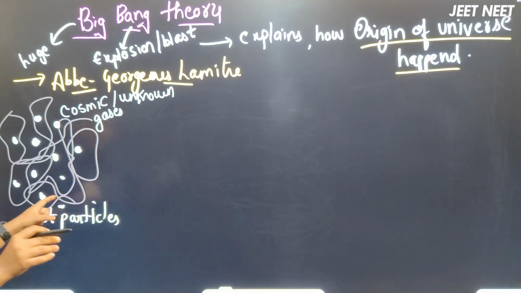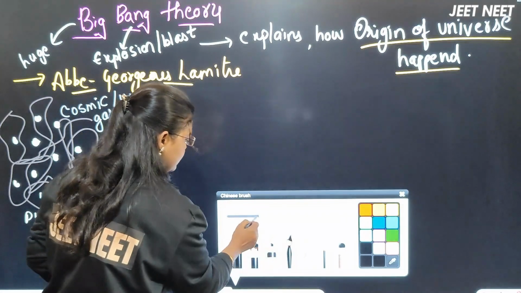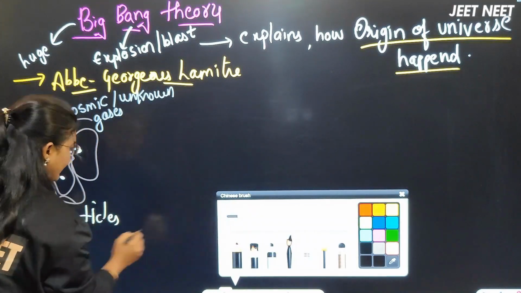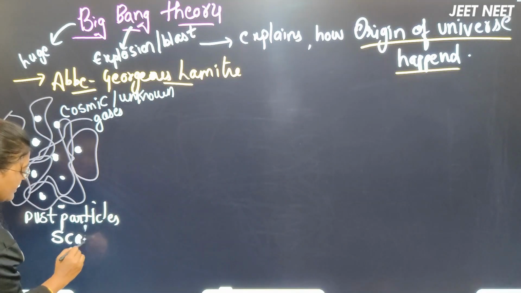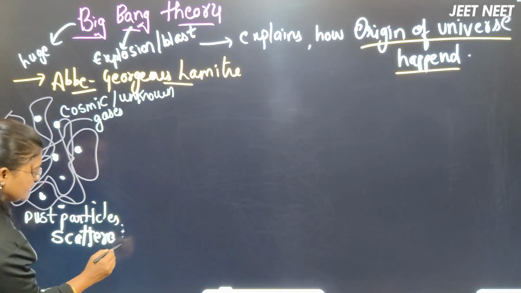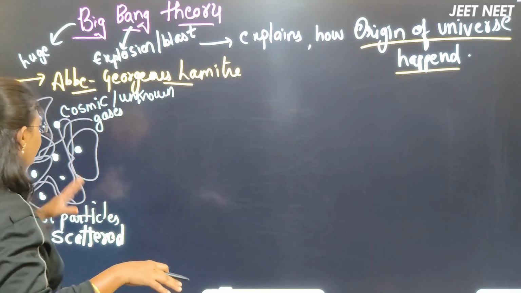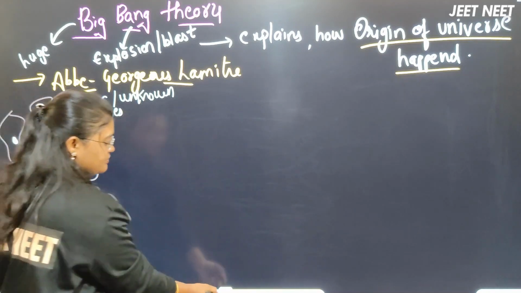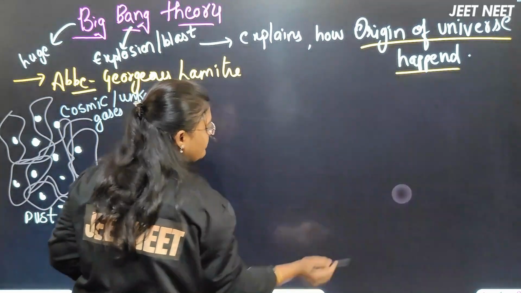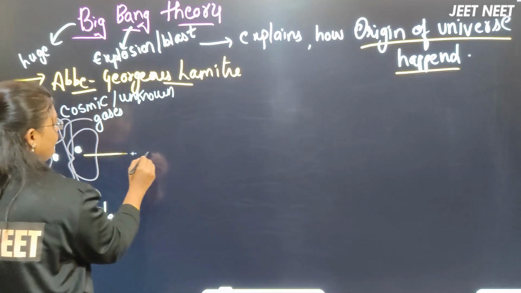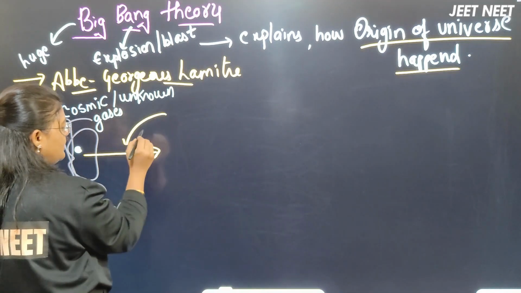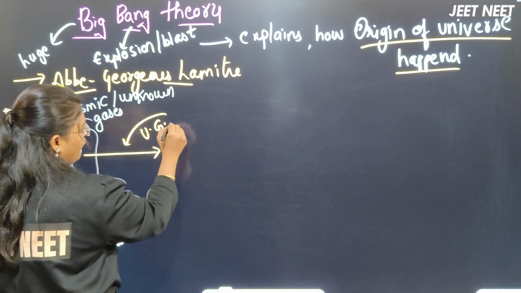So there was a black condition, and in between it the dust particles were scattered. You know the meaning of scattered, right? Now, in between these dust particles, a universal gravitational force happened.